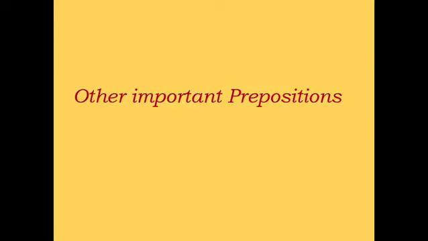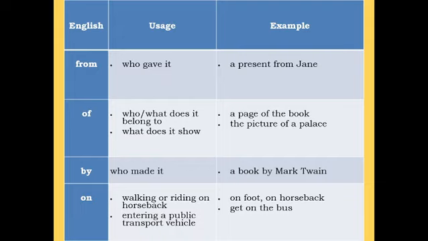Now that we are done with most of the important prepositions, I'm going to come to equally important prepositions that, as I have said, can be a little tricky. So let us see examples of some of these. From, who gave it? A present from Jane. Of, what does it belong to? What does it show? A page of the book, the picture of a palace. By, who made it?